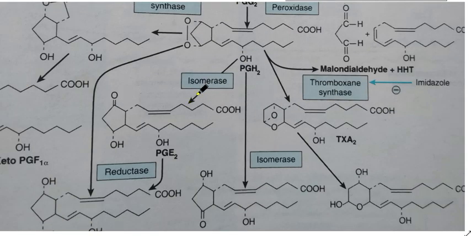Through the action of isomerase enzyme, PGH2 can be converted into PGE2, in which there is a double bond at carbon number 9 of PGE2. This is very important. You must know the structure of PGE2 because it is the most abundant prostaglandin. It is also secreted by our kidney cells and is involved in controlling renal tube functions by causing vasodilation and different types of functions.